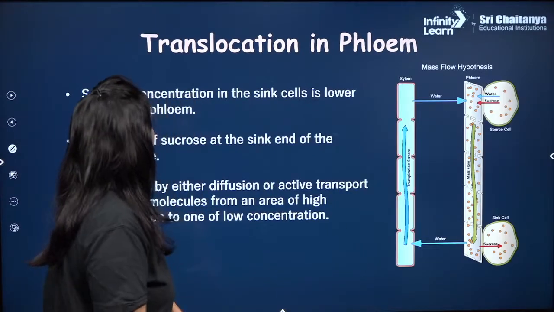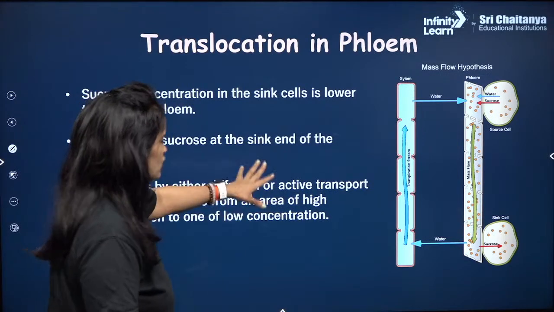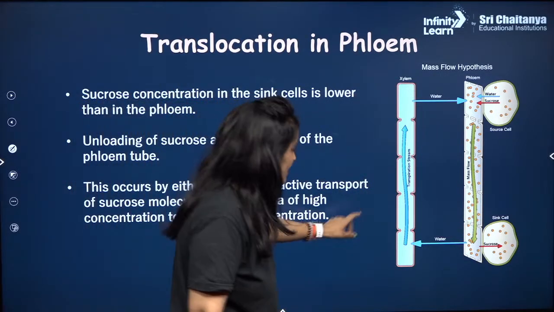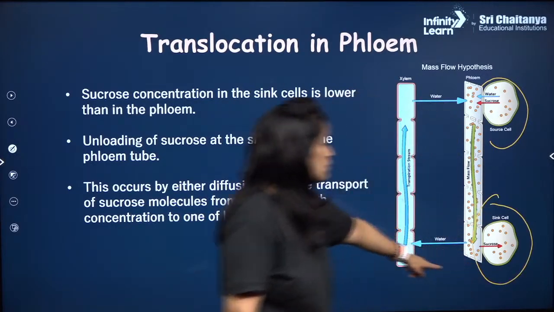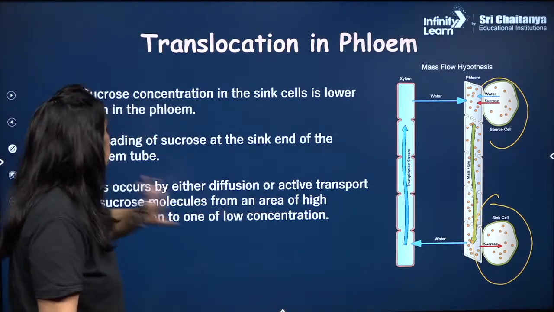Okay, let's go. Now that's why we call it translocation. It happens on both sides, and then we push it into the sinks, right? Sink is what? Sink can be the root and the stem of the plants.